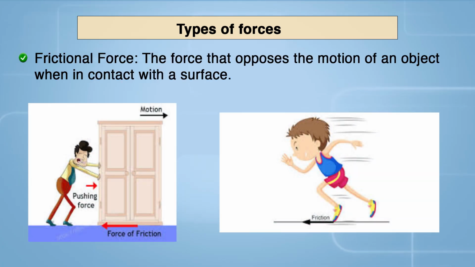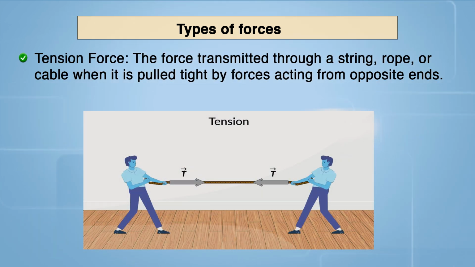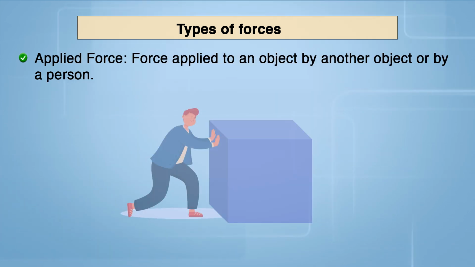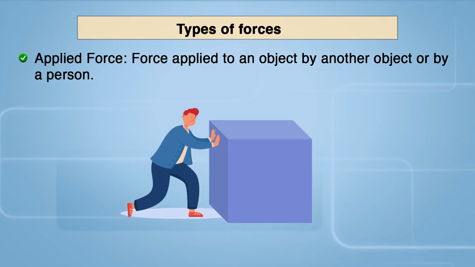Frictional force. That force opposes the motion of an object when it is in contact with a surface. Tension. The force transmitted through a string, rope or cable when it is pulled tight by forces acting from opposite ends. Applied force. Force applied to an object by another object or by a person.